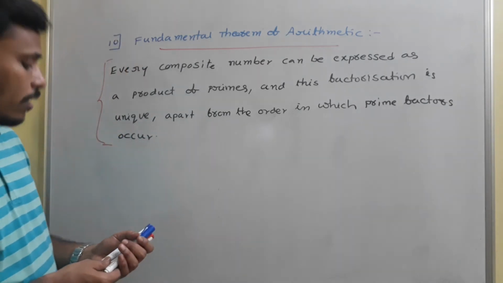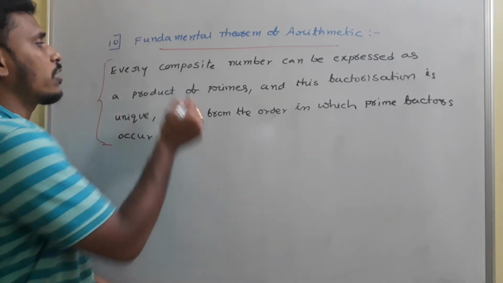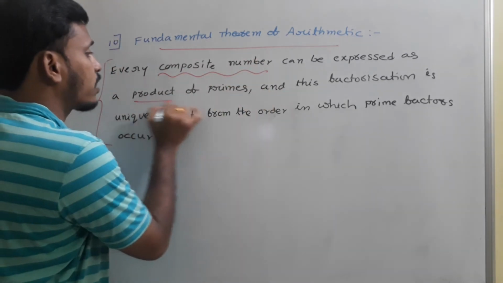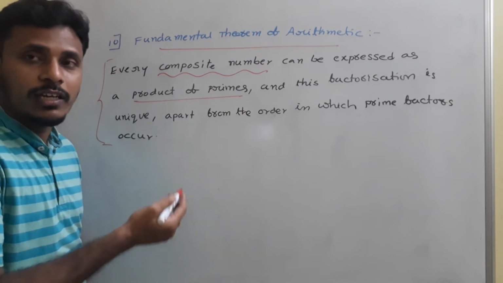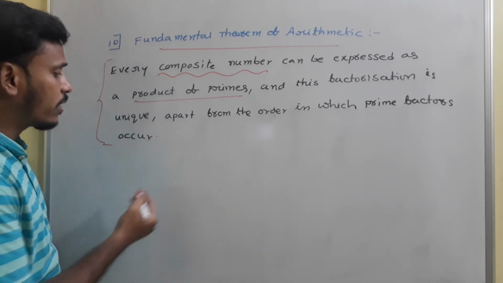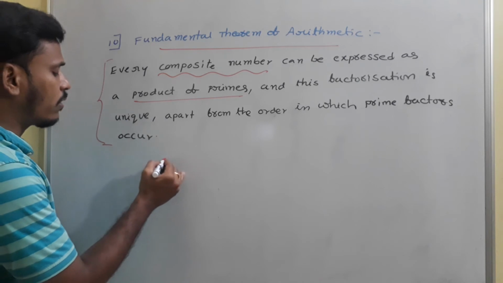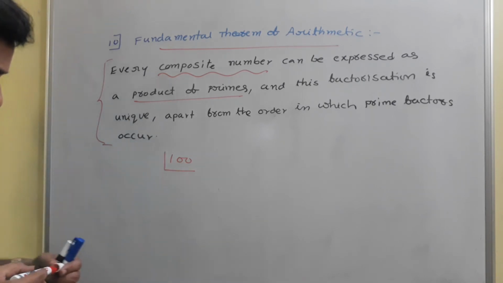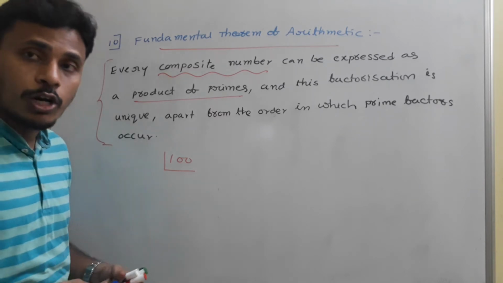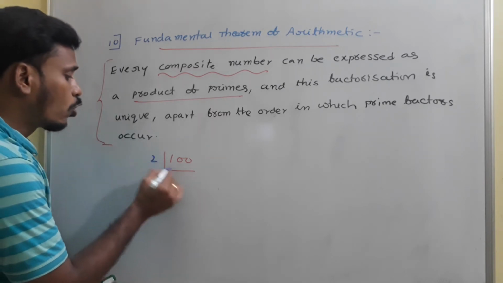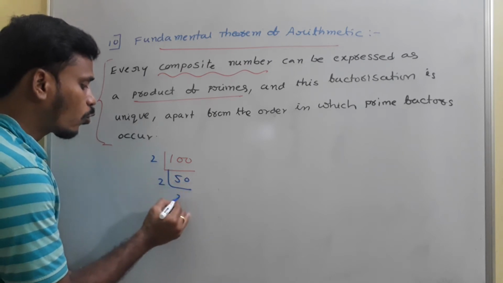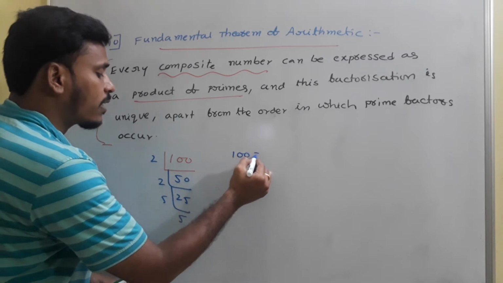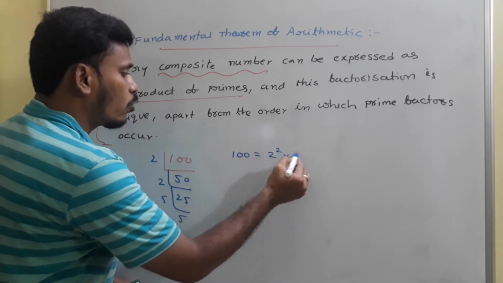Now look at the statement. Every composite number can be expressed as a product of primes. That is very clear; we learned it from childhood itself. Suppose we take a number like 100. We know the way of expressing 100 as a product of primes: go with two 50s, then two 25s, then 5 5s. From this we write that 100 is equal to 2 square into 5 square.